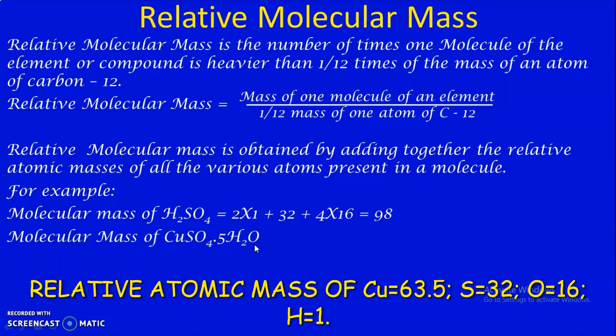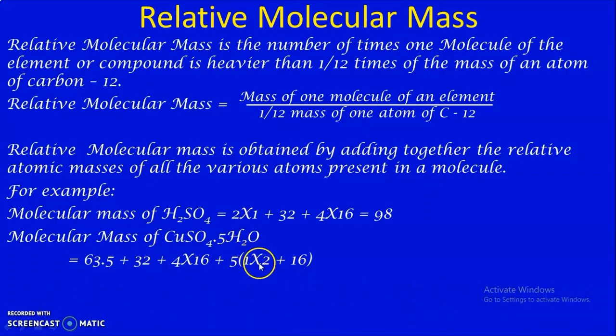of blue vitriol. So you can find one copper atom 63.5, one sulfur atom 32, 4 oxygen atoms 4 into 16, 64, then 5 water molecules. Inside the bracket I have found the molecular mass of water, 2 hydrogen and 1 oxygen, total 18, into 5, 90.